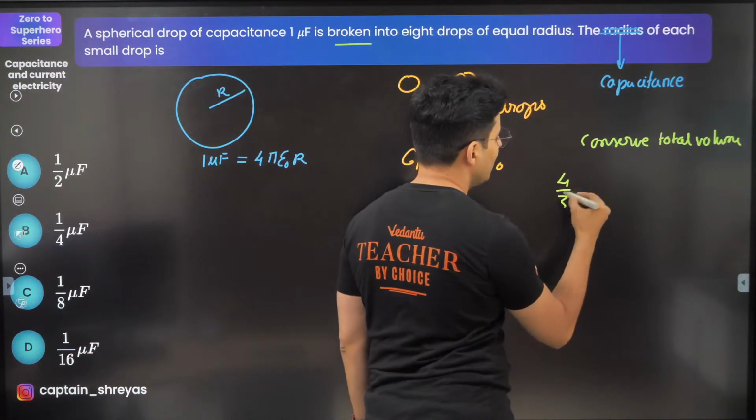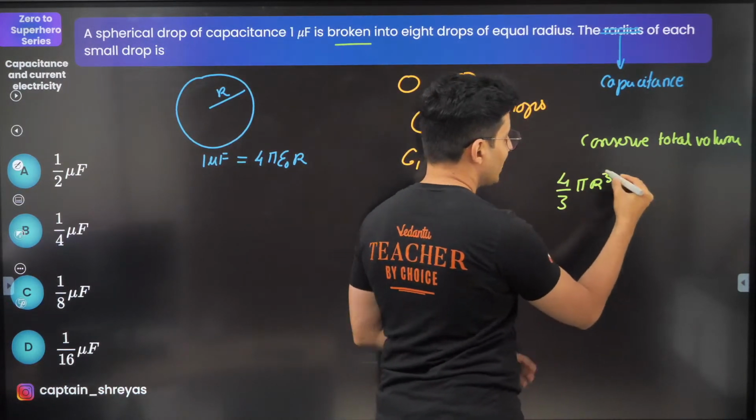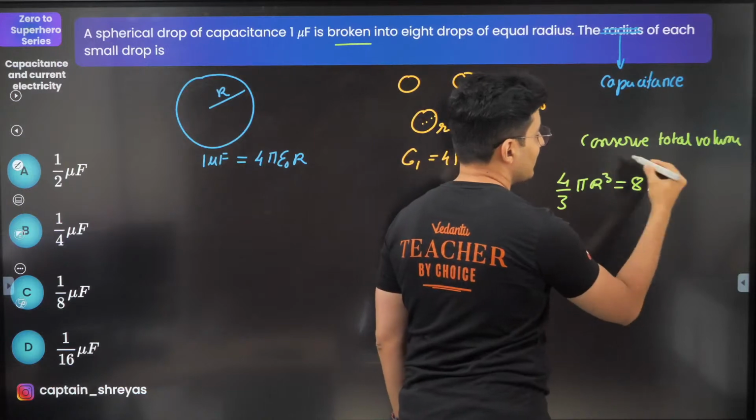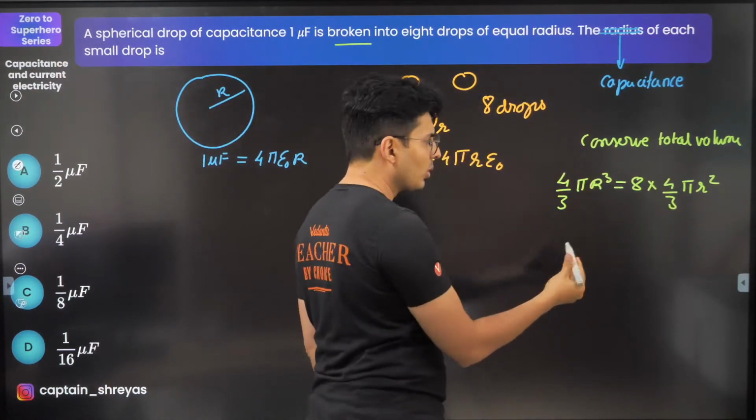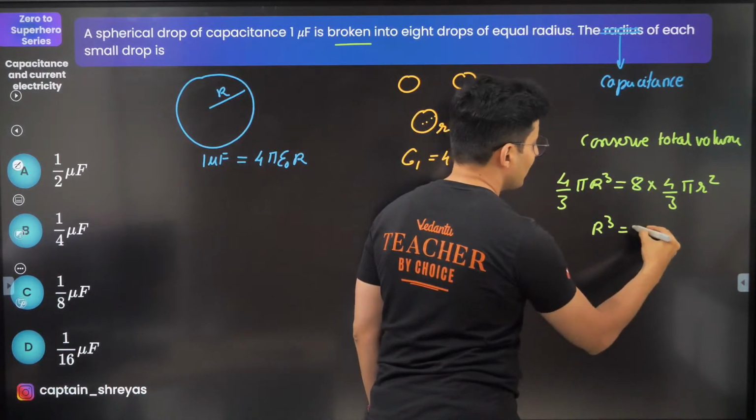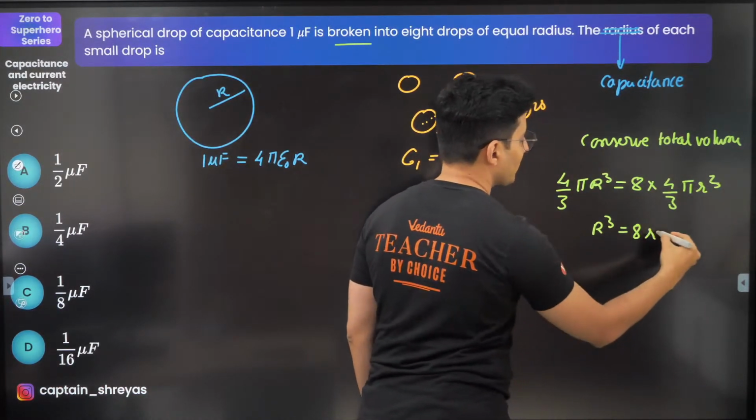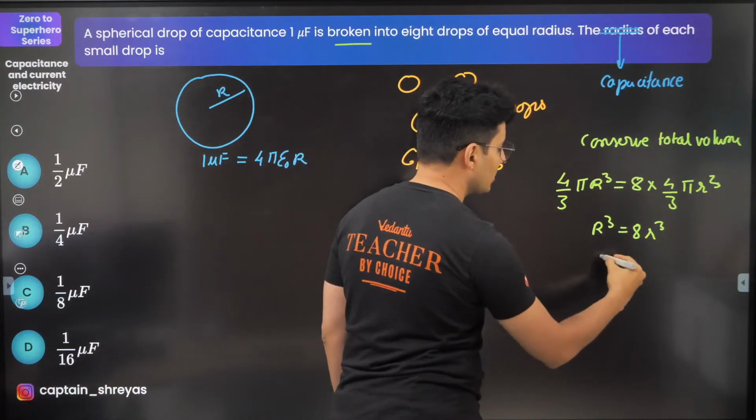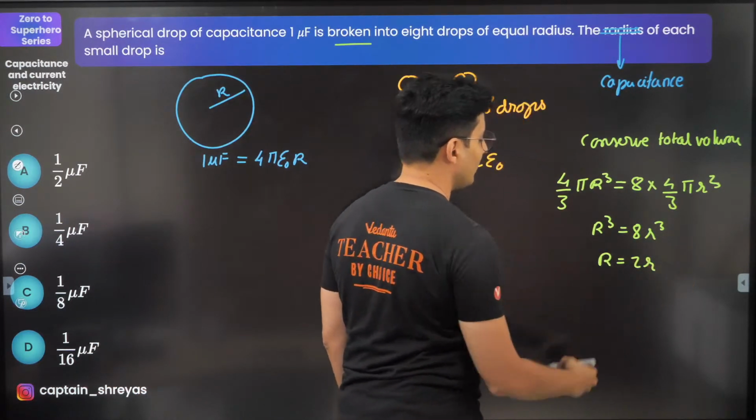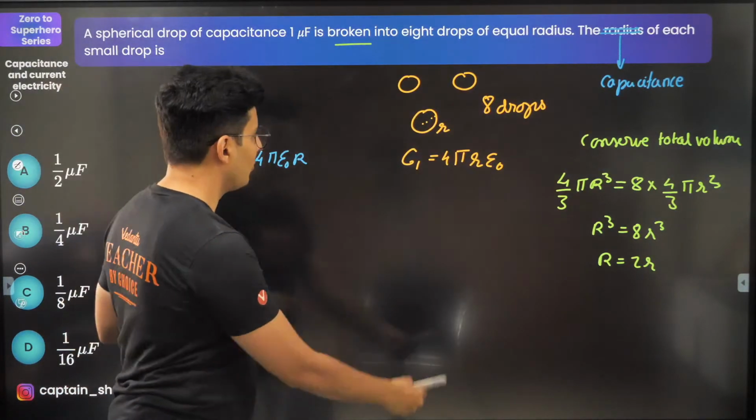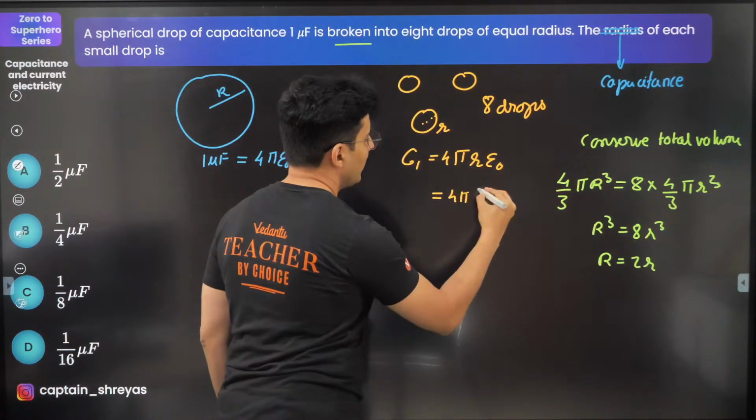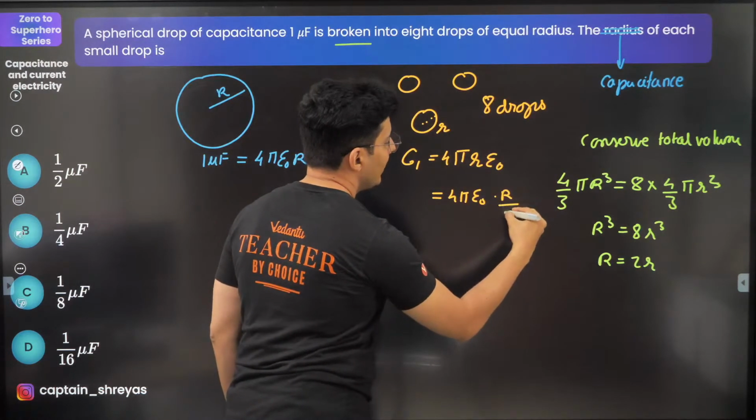So 4/3 π capital R cubed, the initial volume, is 8 times the smaller volume, which is 4/3 π small r cubed. 4/3 π goes. So R cubed is equal to 8 r cubed. Taking cube roots, R will be equal to 2 times r. So naturally this r over here should be replaced by 4π ε₀ R divided by 2.